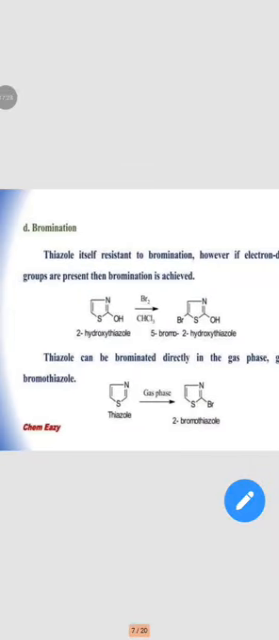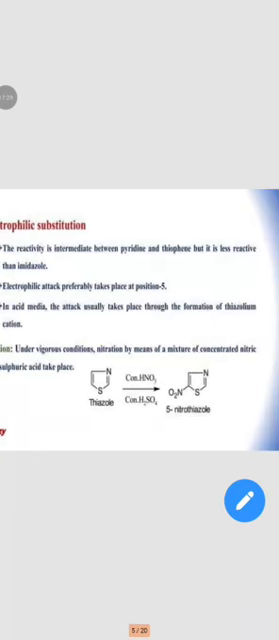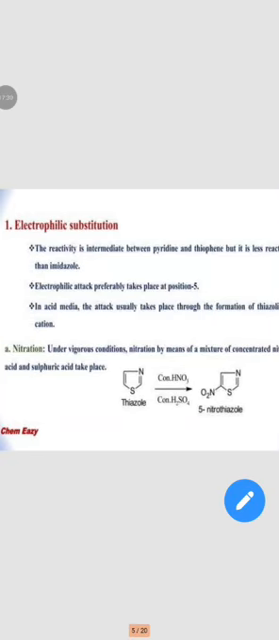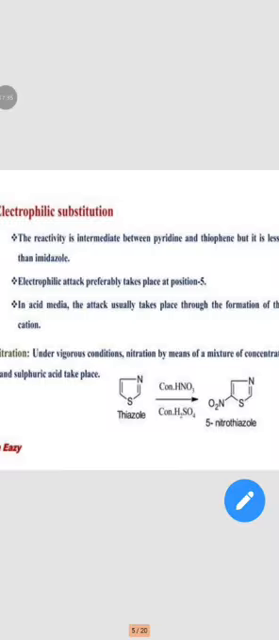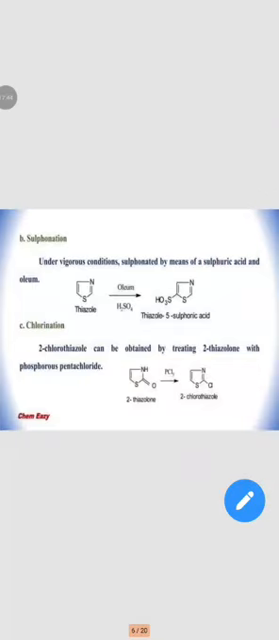So these are the chemical reactions. First one is electrophilic substitution reaction. First reaction is nitration. Thiazole is nitrated with concentrated HNO3 and nitric acid to form 5-nitrothiazole.